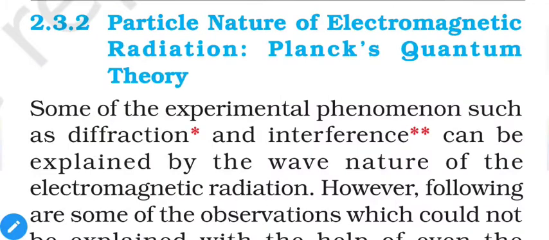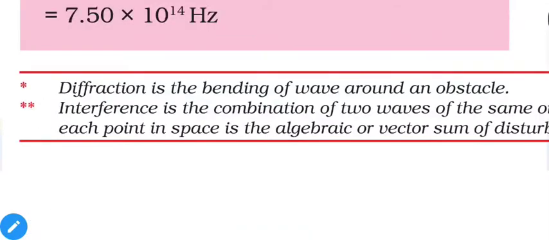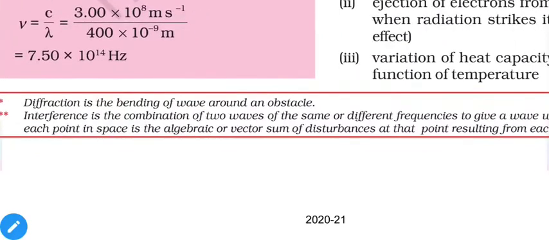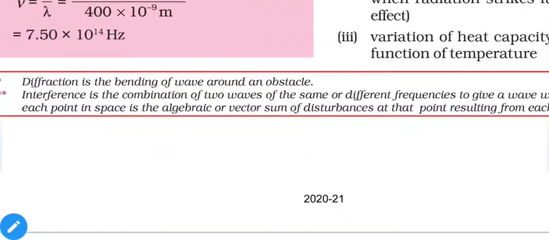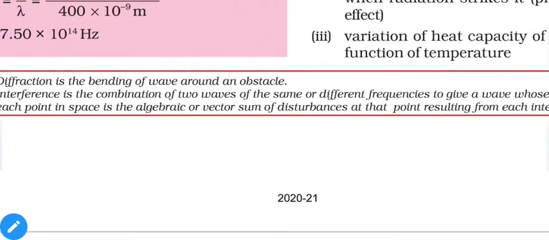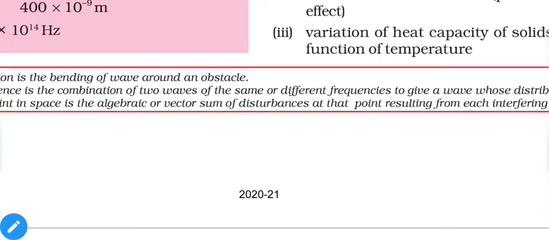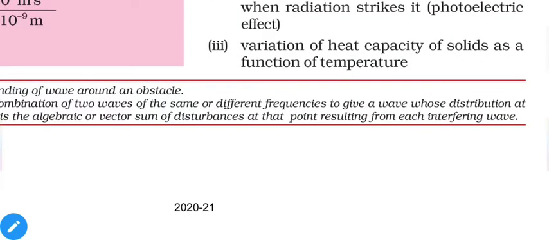So let us discuss it first. At the bottom of this page, some basic information is mentioned. Diffraction is the bending of waves around an obstacle. And second, interference is the combination of two waves of the same or different frequencies to give a wave whose distribution at each point in space is the algebraic or vector sum of disturbances at that point resulting from each interfering wave. Now what it represents, let us discuss with some illustrations.